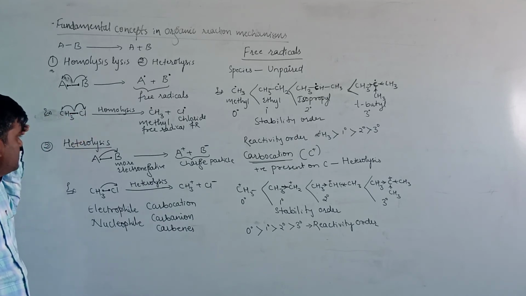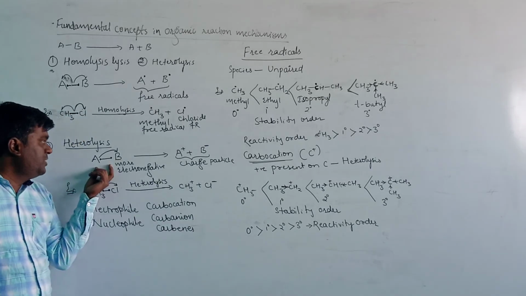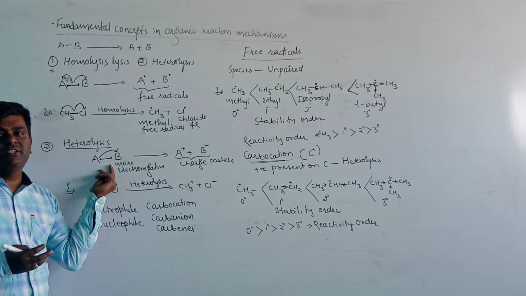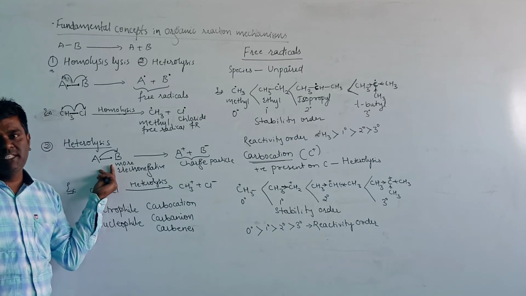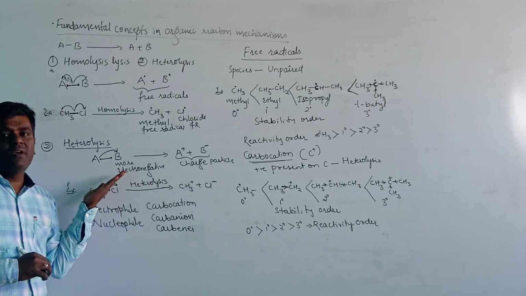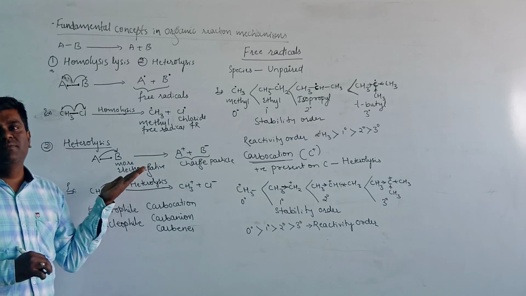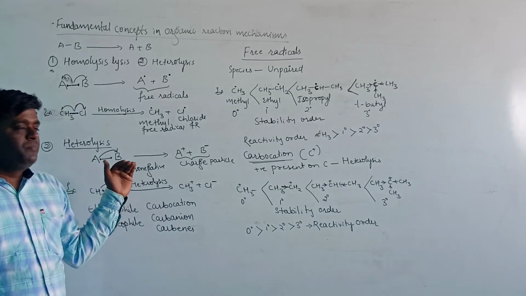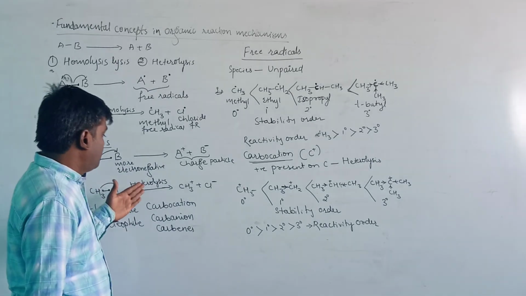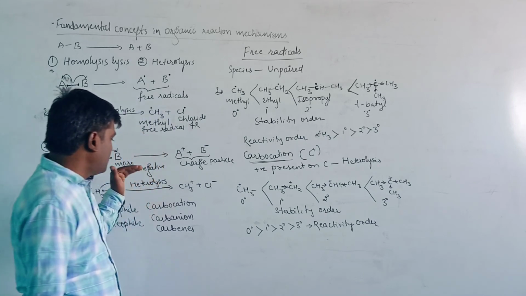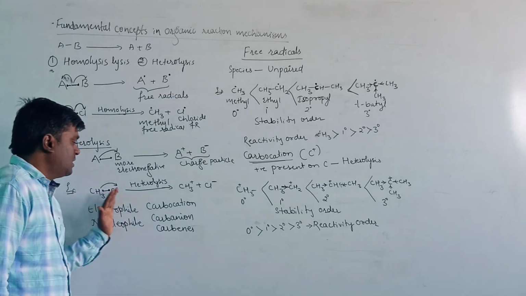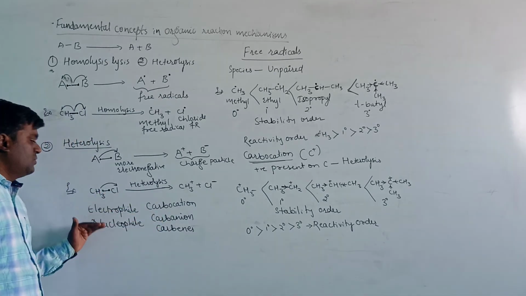Heterolysis means the covalent bond is broken unsymmetrically, and in such a condition all the electrons will be transferred to the more electronegative species. During heterolysis, charged particles will be formed. Here, it will produce carbanions, carbenes, and electrophiles and nucleophiles. We will study carbanions, carbenes, electrophiles and nucleophiles in detail.